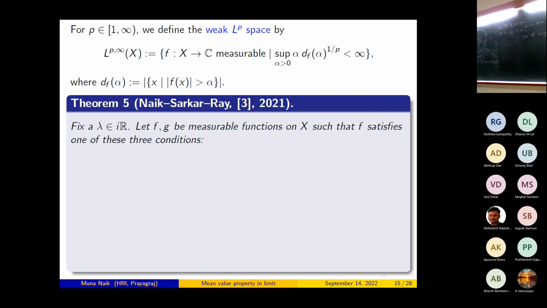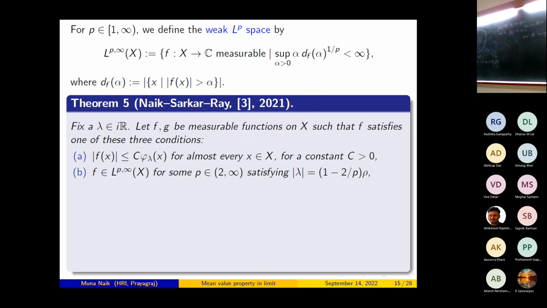Fix a lambda belonging to the imaginary line. Let f and g be measurable functions on X, such that f satisfies one of these three conditions. The first condition is |f(x)| ≤ C φ_λ(x) for almost every x in X. The second condition is that f is a weak L^p function for some p in the open interval (2, infinity), satisfying |λ| = 1 − 2π p ρ. The third is that f is a bounded function and |λ| = ρ.